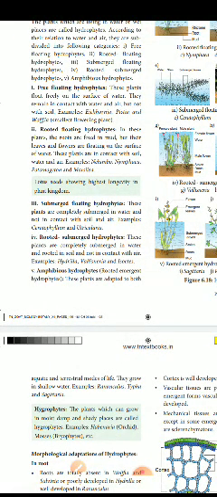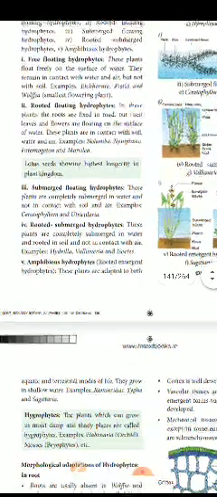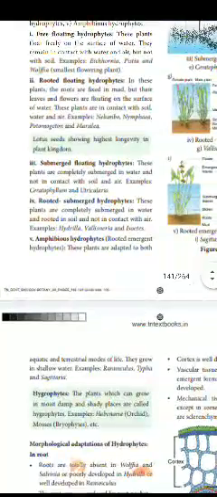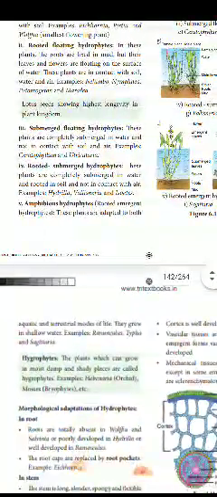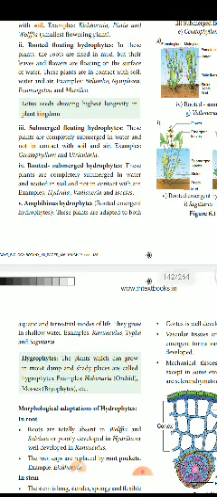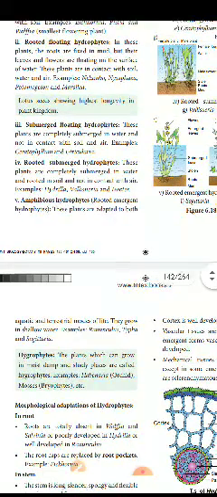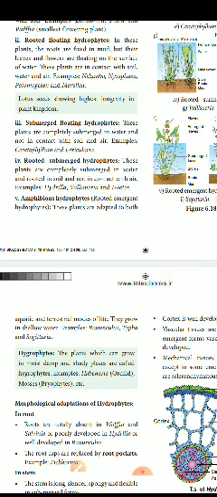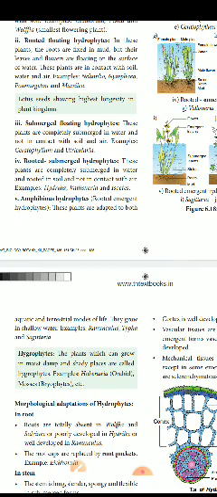So these are the examples of free floating hydrophytes, rooted floating hydrophytes, submerged floating hydrophytes, rooted submerged hydrophytes and amphibious hydrophytes. The rooted floating hydrophytes are fixed in mud. The roots are fixed in mud. Examples: Nelumbo, Nymphaea, Potamogeton and Marsilea. You know that lotus seed shows the highest longevity in the plant kingdom. That is very important. Next is submerged floating hydrophytes. They are completely submerged in the water. We can't see them. They have no contact with soil and air. We call them Ceratophyllum and Utricularia.